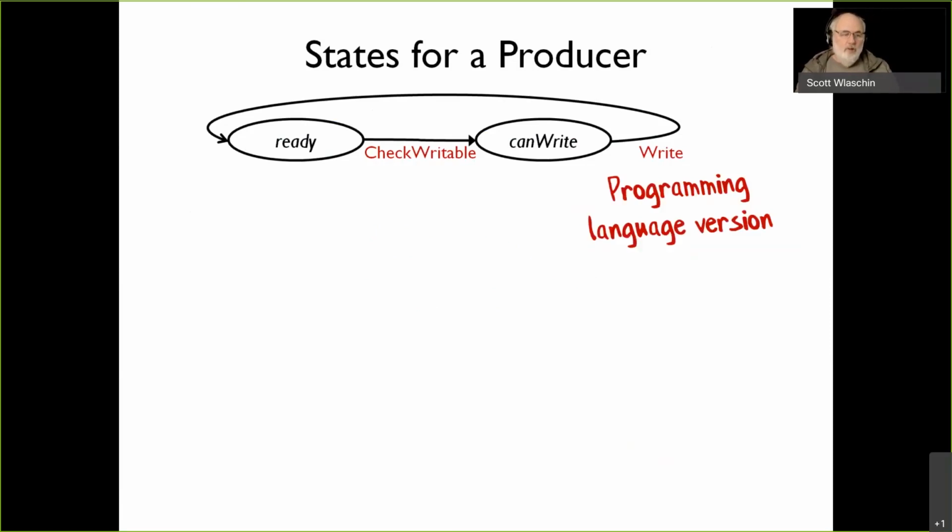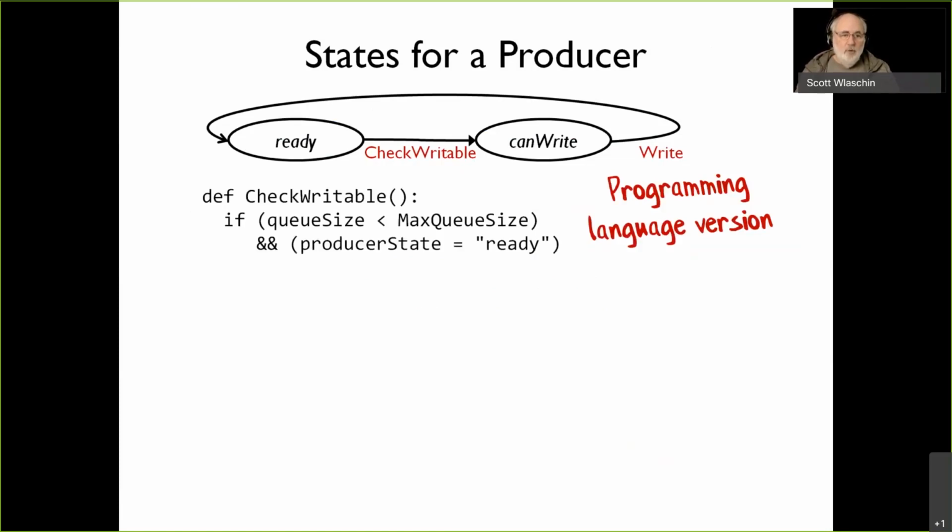So the programming language version of this, if I was doing this in Python or some sort of pseudocode, this is not exactly Python, but if the queue size is less than the maximum size and we're in the ready state, then we can transition to the write state. That's the first bit.